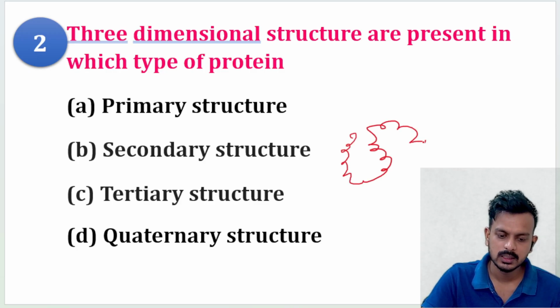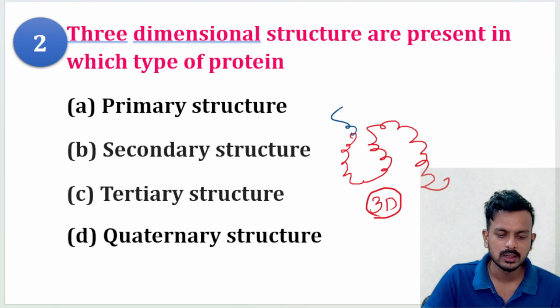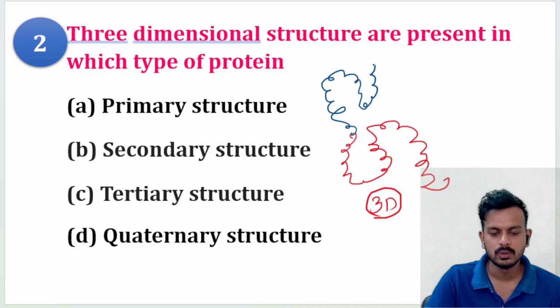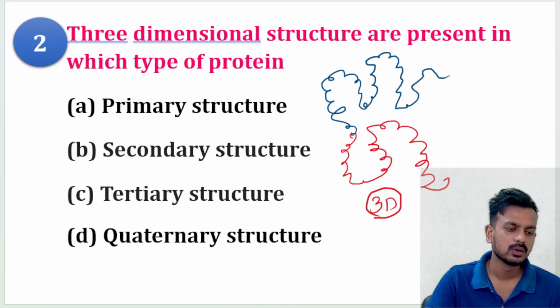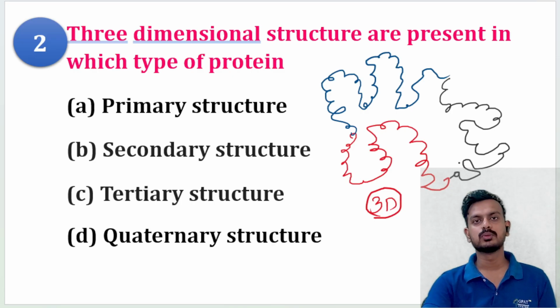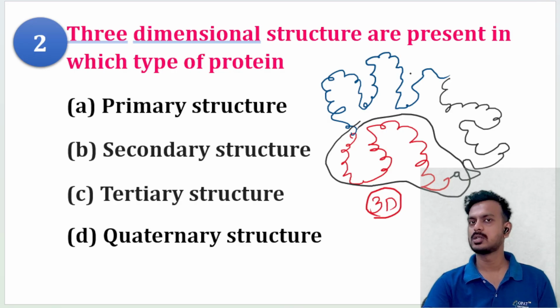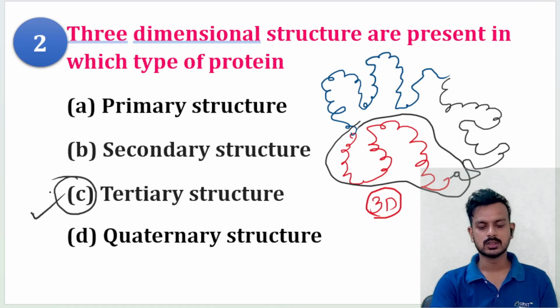If the protein is present like this, this is the three-dimensional structure. When multiple chains of three-dimensional structure are joined together, then what will it form? It will form your quaternary structure, which is more complicated. If it is a single chain, then it is three-dimensional. If multiple three-dimensional structures join together, it will form a quaternary structure. Here, the correct answer will be tertiary structure.